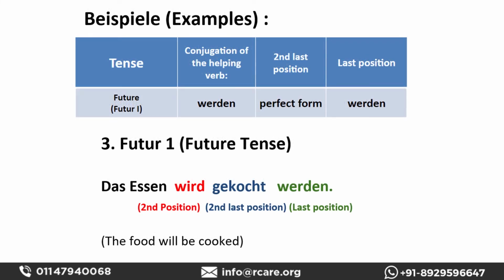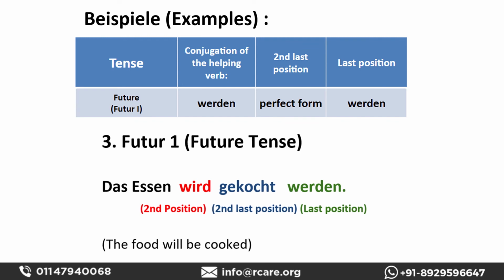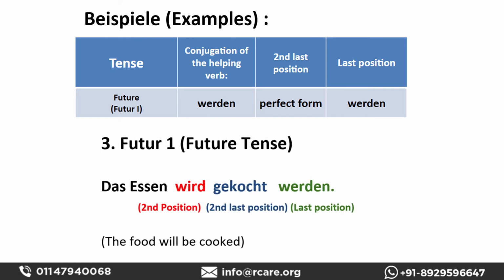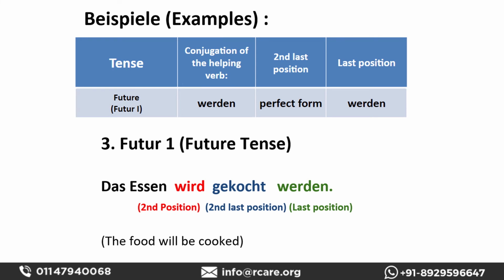Now in the third type, Futur 1, future tense. Das Essen wird gekocht werden. The food will be cooked. So you can see there are two werden here. One of them is for passive voice at the second position, which has been conjugated. And one werden is at the last position, which is in infinitive form. And the regular verb is at second last position in perfect form.